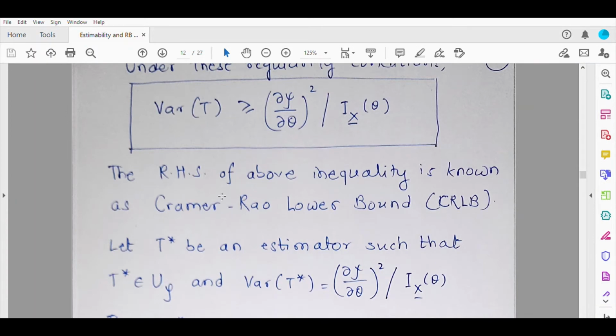So see, this is what we want to prove. We need to prove that the variance is greater than or equal to something. Now I hope you are familiar with the variance covariance inequality. We are going to use this variance covariance inequality in order to prove the Cramer-Rao inequality. So let us first try to obtain an expression for the variance of T.